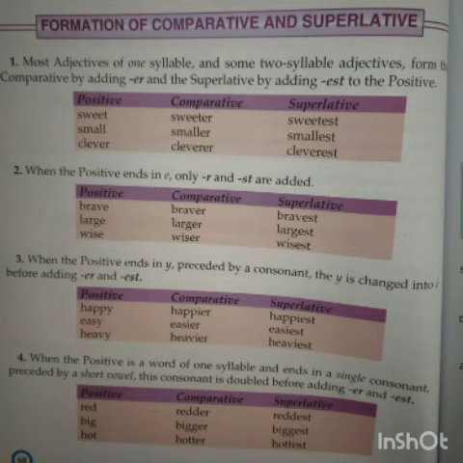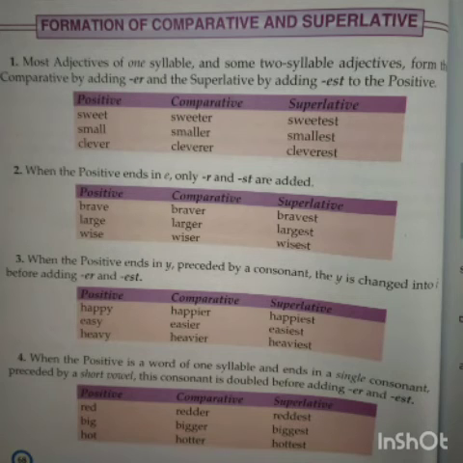When the positive ends in E, if we get E at the last, we add only R to make comparative degree, not ER, only R. And in spite of adding EST, we add only ST. For example, noble, nobler, noblest. I have given all these examples in your class notes.